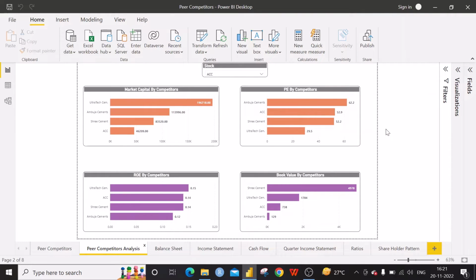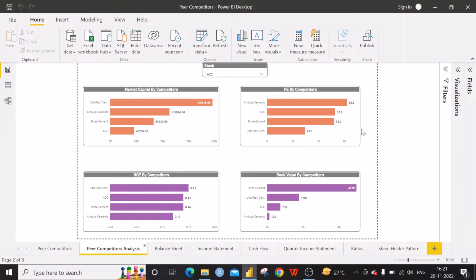PE ratio is an important ratio. We know that it is price per earnings, by which we can understand whether the share is undervalued or overvalued. This is one of the important ratios analysts and investors use to find out whether the stock is undervalued or overvalued.